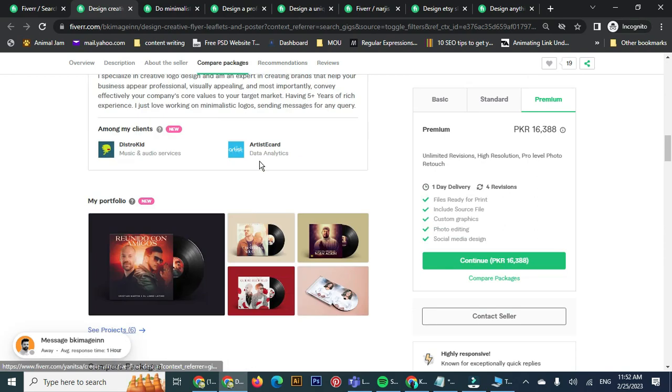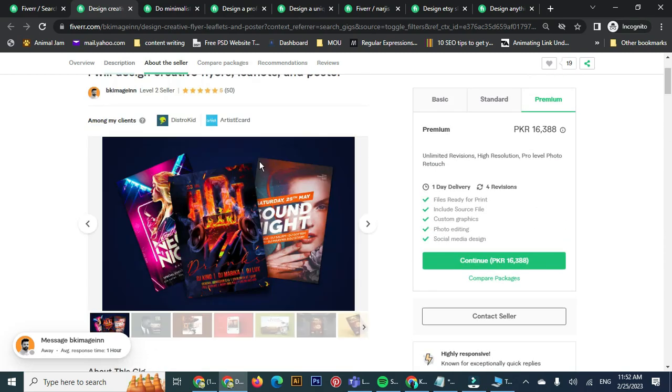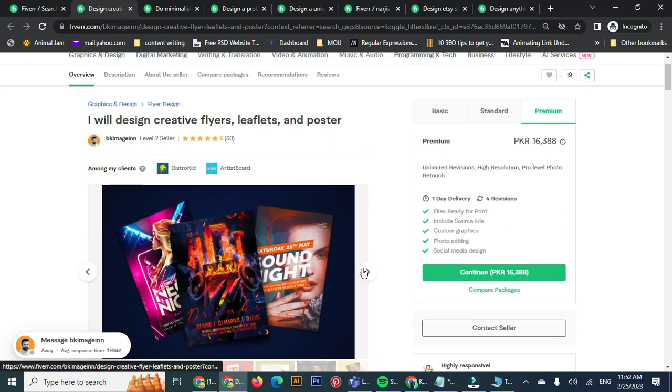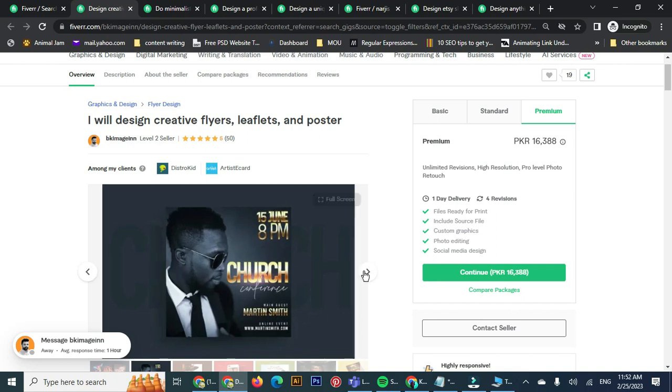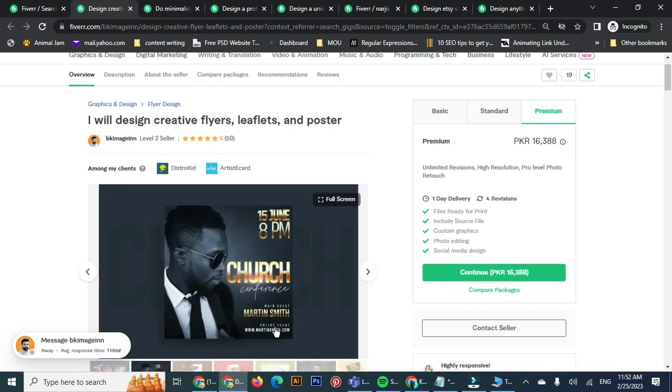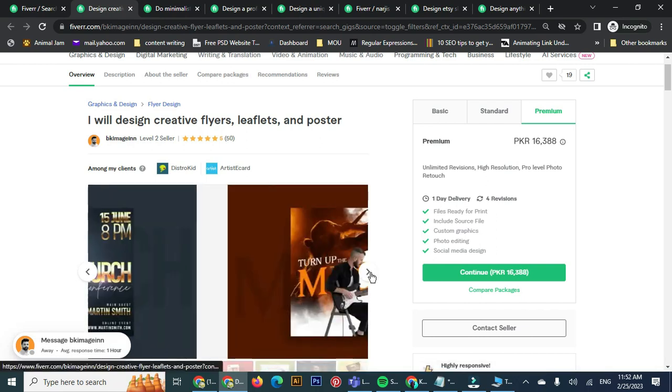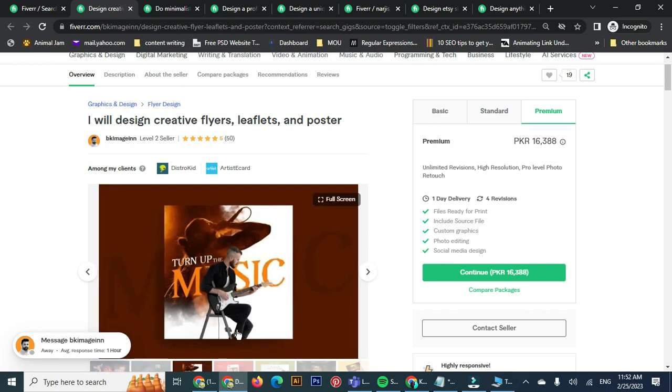That doesn't matter. Let's see some of his designs and try to observe them, so that we can make such designs in our showcase also. See, such a beautiful design. This is a person, and the color combination is beautiful. We must observe the designing techniques of different designers so that we can enhance our designs as well. And see, this is a cover flyer for music, and such a beautiful design he has made. He has merged 2 designs. This is the next thing which I'm going to show in my Canva designing tutorial.